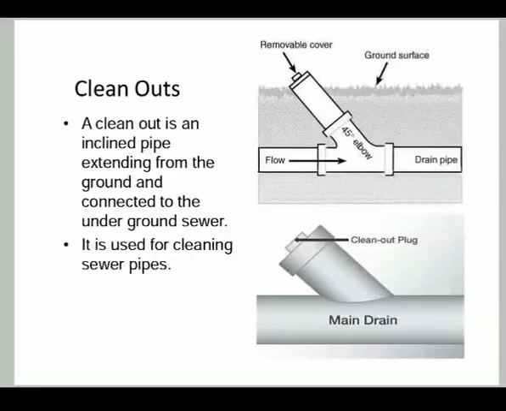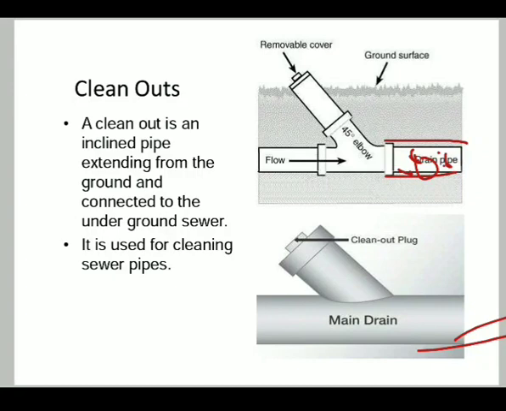Next, cleanouts. A cleanout is an inclined pipe extending from the ground and connected to the underground sewer. It is used for cleaning sewer pipes. Basically, a cleanout is provided for cleaning this drain pipe if it has some obstruction or congestion.